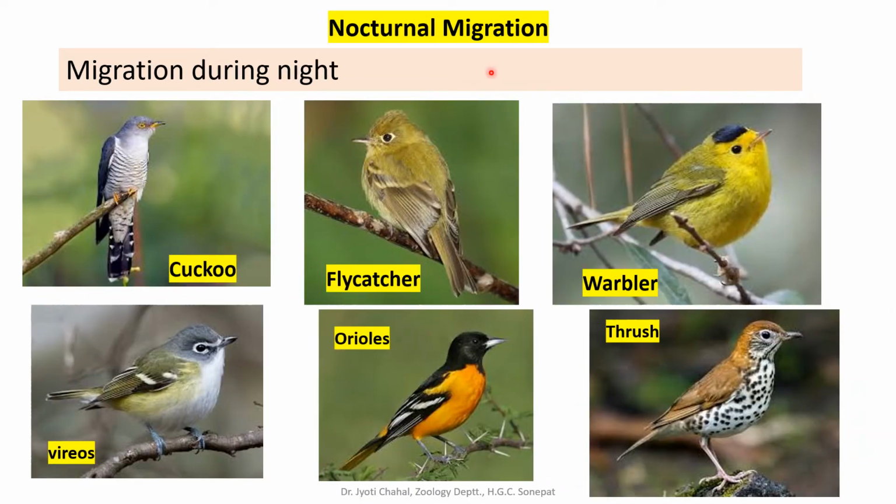The next is nocturnal migration. Many birds migrate during night, they fly during night. Those birds are termed as nocturnal migrants, like cuckoo, quail, flycatcher, warblers, vireos and orioles, and thrush, song thrush.